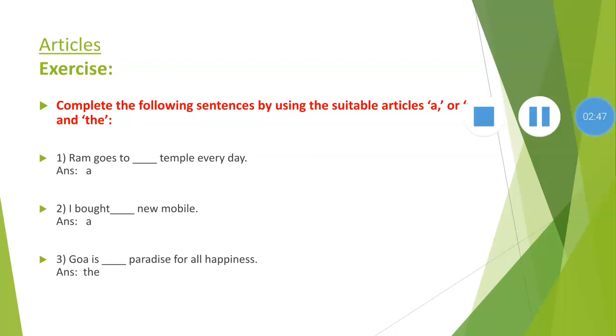Number 3. Goa is dash dash paradise of all happiness. Paradise is a rare, unique thing in the world, there is only one paradise in the whole universe. That's why we compare the quality and beauty of Goa to the paradise. So we use the article the. Goa is the paradise of all happiness.